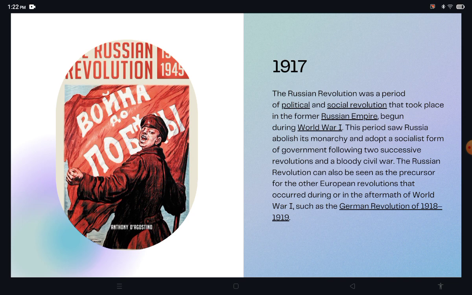The Russian Revolution can also be seen as the precursor for the other European revolutions that occurred during or in the aftermath of World War I, such as the German Revolution of 1918 to 1919. So the Russian Revolution had an importance in history, right? Because it also led to the bloody civil war and other wars.